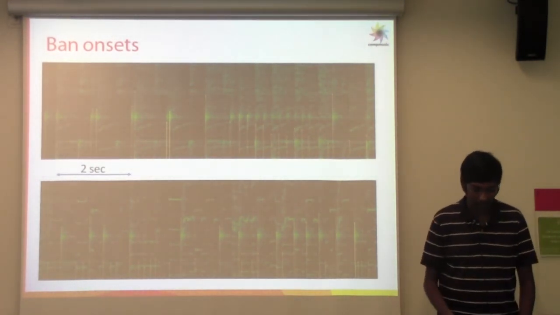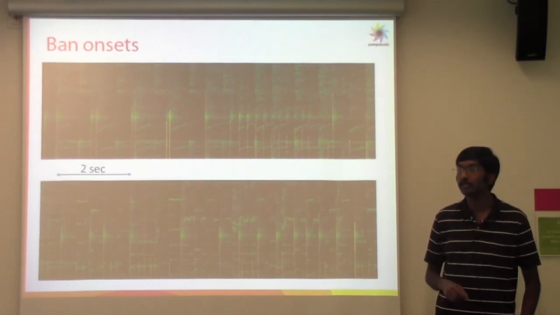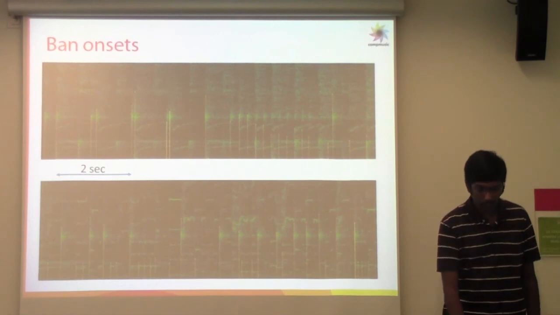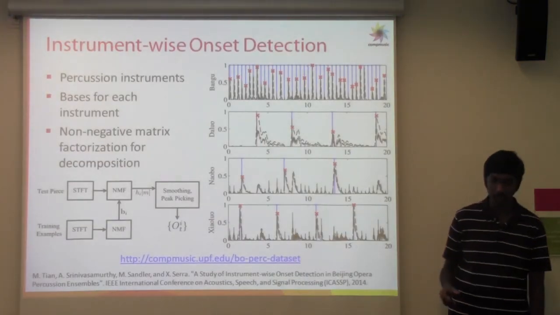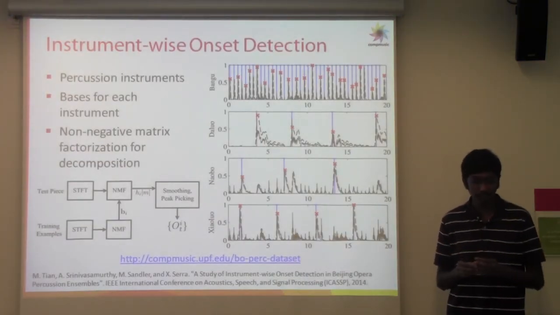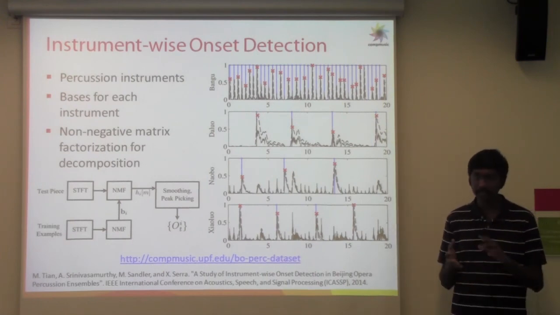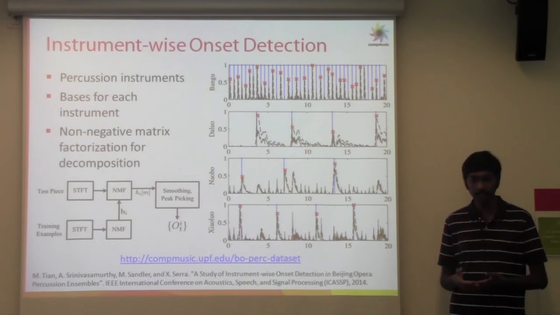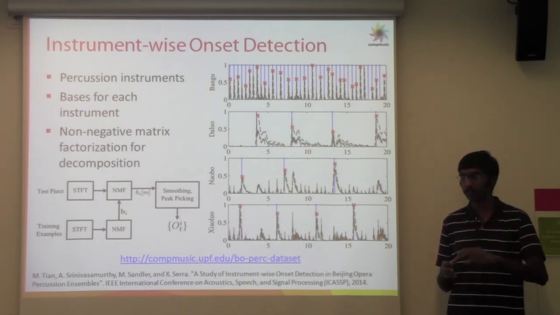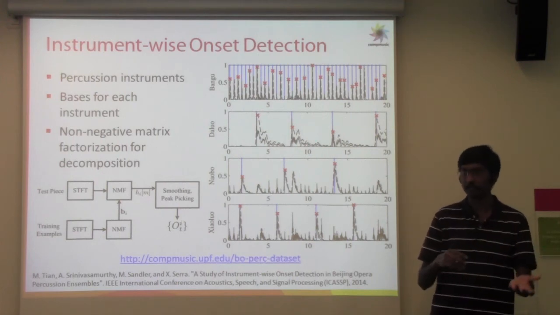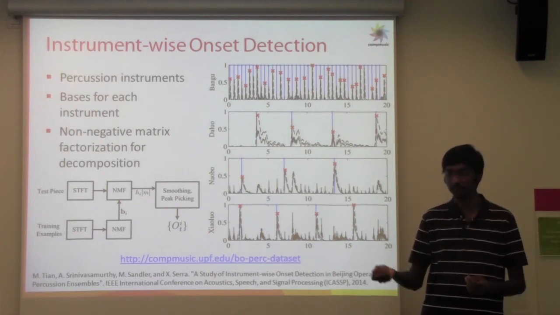But what if that's not the case? How do we get the onsets of other percussion instruments, which is also important for us? One approach which we explored was instrument-wise onset detection, mainly for percussion instruments. We built spectral bases for each of the instruments, and then decomposed the input spectrogram into a set of bases for each instrument and the activation functions for each of these bases.